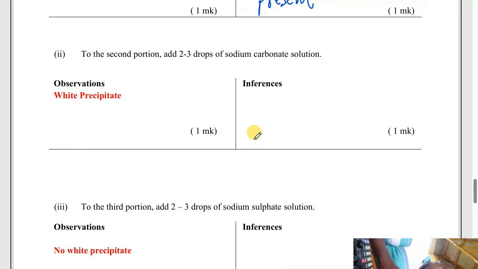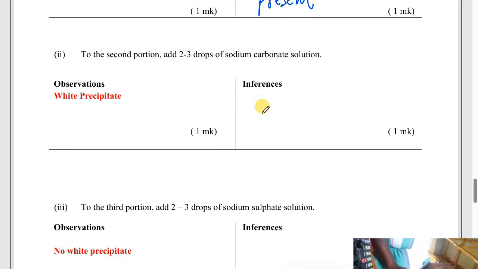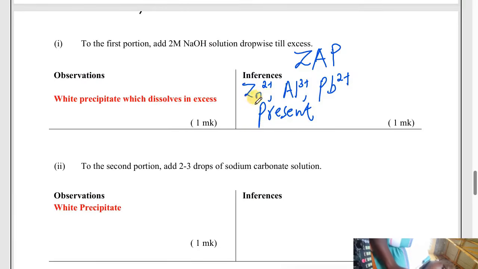Let's look at this question now. The second portion, add 2 to 3 drops of sodium carbonate. Sodium carbonate is a colorless solution. Then when you add, a white precipitate is formed. From what we had initially, we said zinc is present, aluminium is present, lead is present.